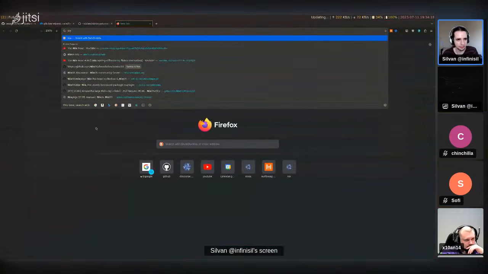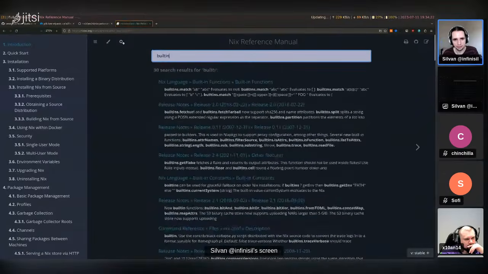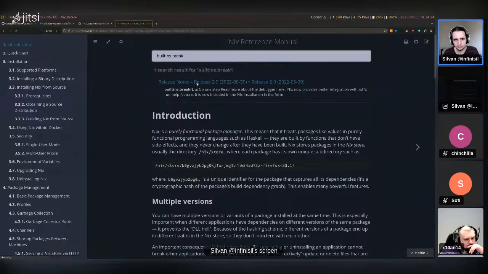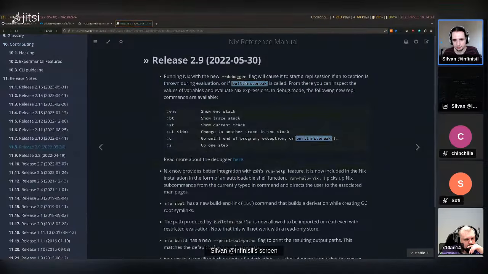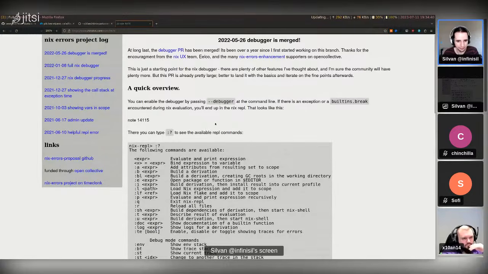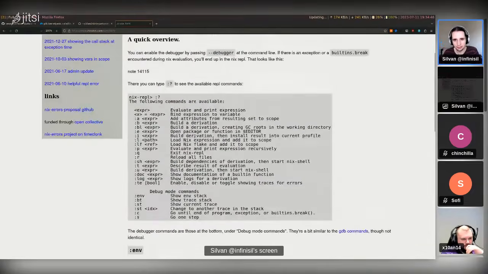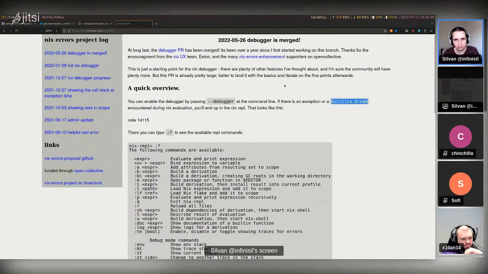Let's check the docs actually. builtins.break. There is no documentation on builtins.break, the builtin itself. And I do read more about the debugger here. Oh yeah, I checked this before. This actually links to external documentation, and that also doesn't document builtins.break.